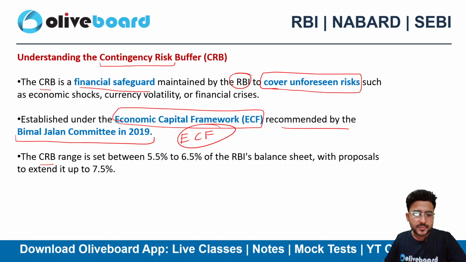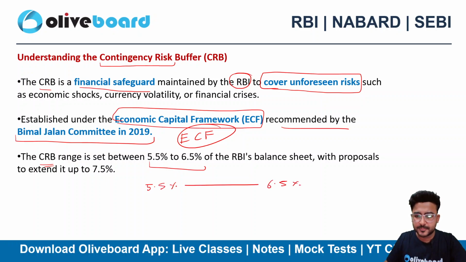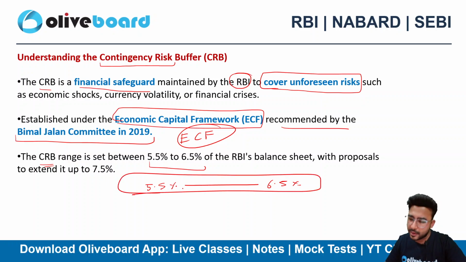This CRB is ranging between 5.5% to 6.5%. Okay, so the range is 5.5% to 6.5% of the RBI's balance sheet. However, the proposal RBI is making this year is for 7.5%. Okay, this year's proposal is 7.5%, yet things are yet to be finalized as of now.